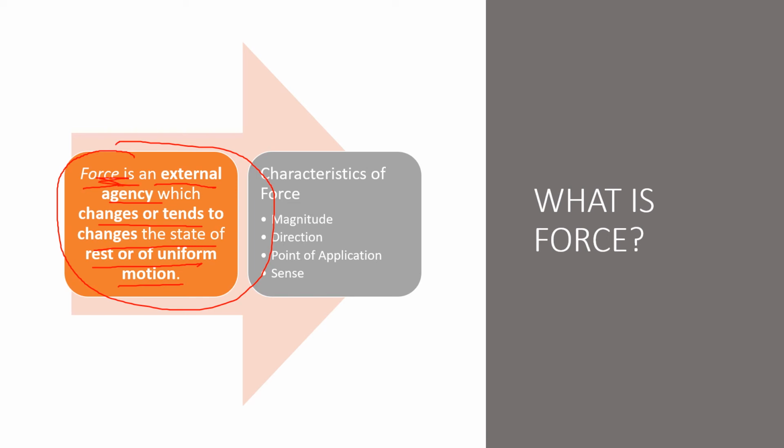To completely define force, we need four parameters. First is magnitude. Usually we measure it in terms of newtons or kilonewtons. That gives me the magnitude of the force. Next is the direction. Usually we give this in terms of angles with respect to the x-axis or y-axis. Next is the point of application, that is the location of that force, that is at which point that particular force is acting. And last is the sense, that can be either a pull force or a push force. So this is all about force.